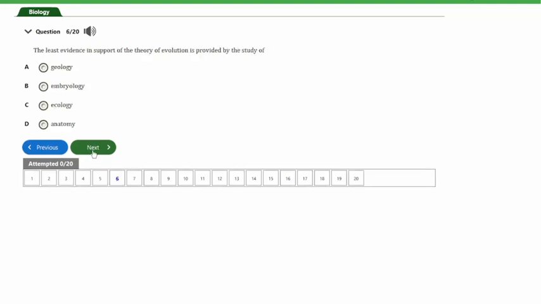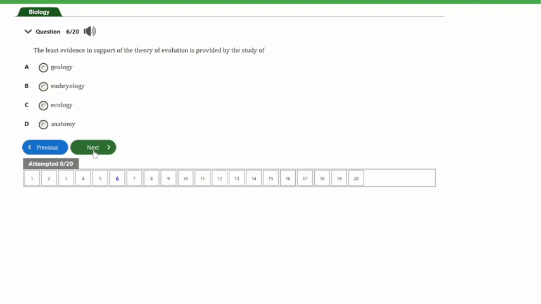So guys, let's look at the next question, and that's question number 6. The question says, the least evidence in support of the theory of evolution is provided by the study of A. Geology, B. Embryology, C. Ecology, and D. Anatomy.